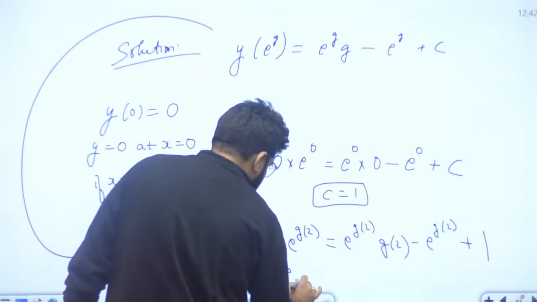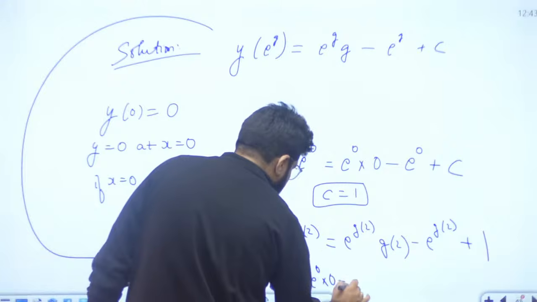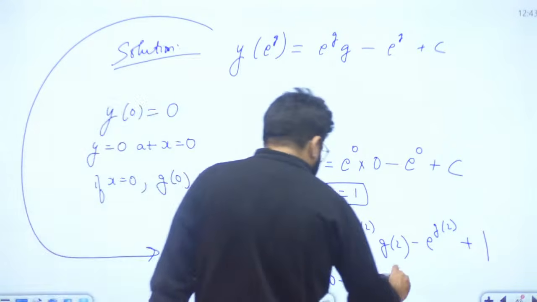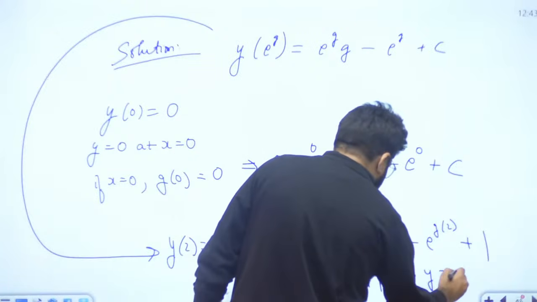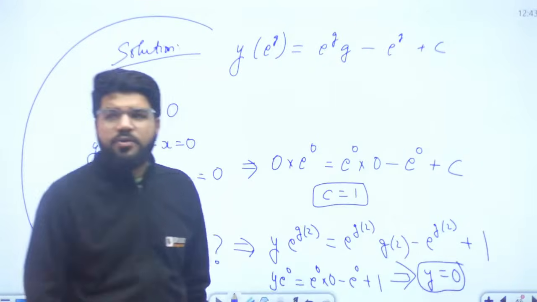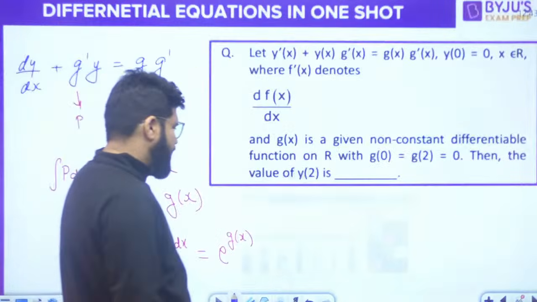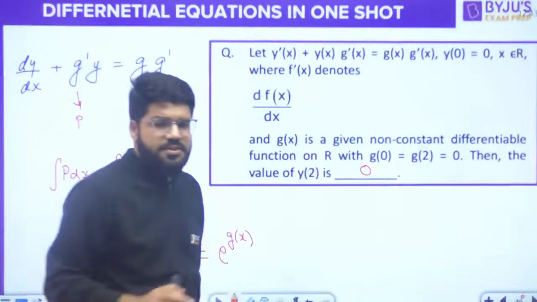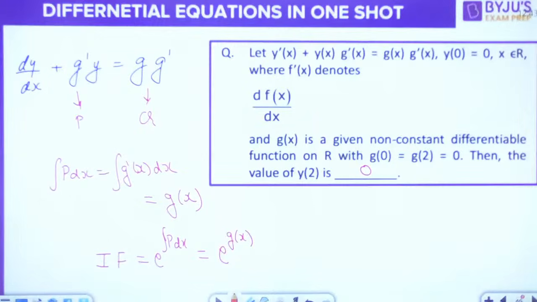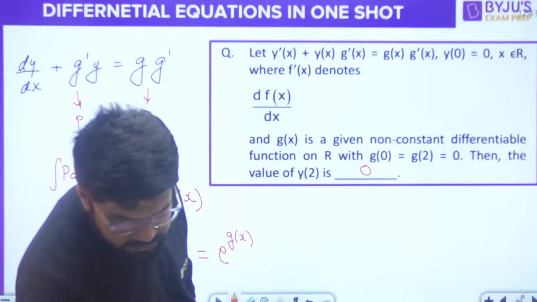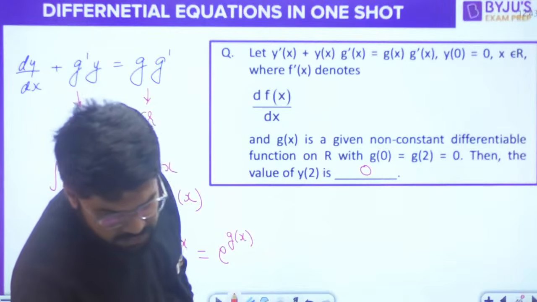So y into e power 0 is equal to e power 0 into 0 minus e power 0 plus 1. E power 0 is 1, so the right hand side is entirely 1. So your answer for y is also 0. The value of y(2) is going to be 0. It is a NAT type question, so I will just write down the answer here, that is 0. Everybody correct?